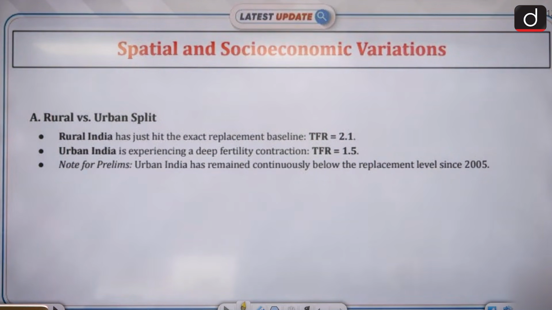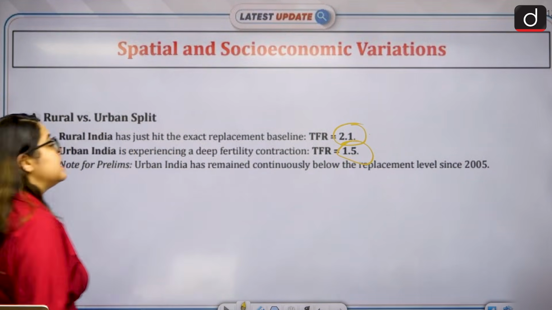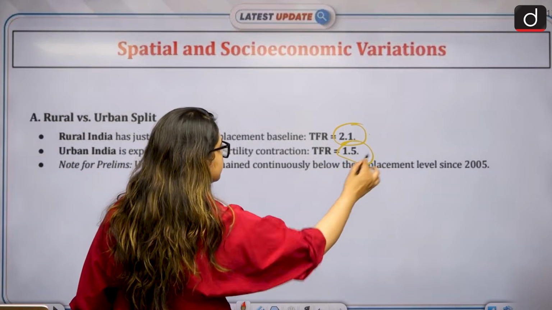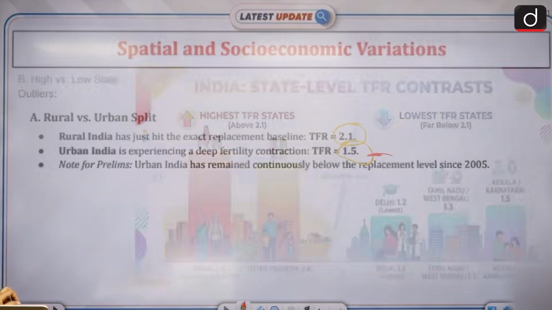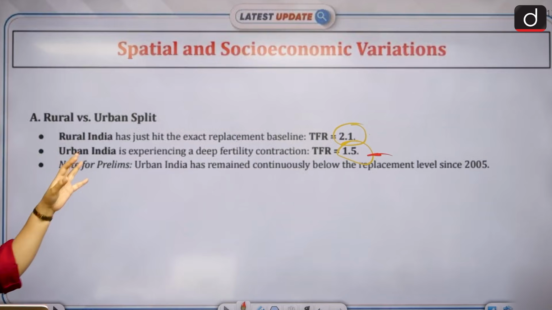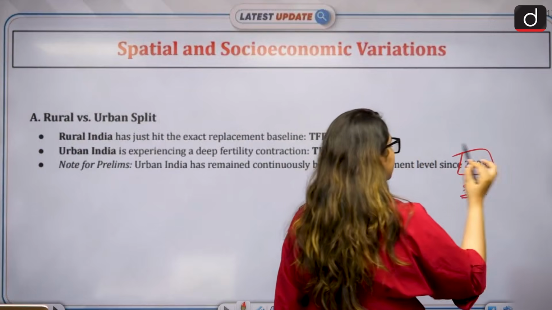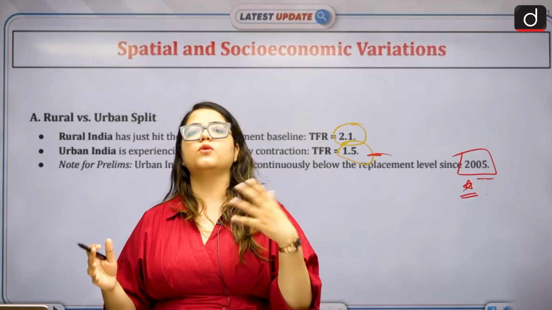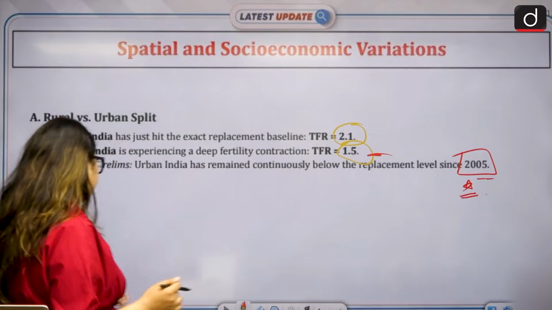But in India, if we see, there's a rural and urban split, because in rural India, total fertility rate is 2.1. In urban, it is even lesser, that is 1.5. So the average comes to 1.9. Okay. Yeah. So in the urban cases, it is far more extreme and needs special attention. There's a note that urban India has remained continuously below since 2005, right? There can be a statement, please remember this for prelims. There can be a statement that it has been below the average or below our rural data since 2005. Yes, it is correct. Okay, please remember that.